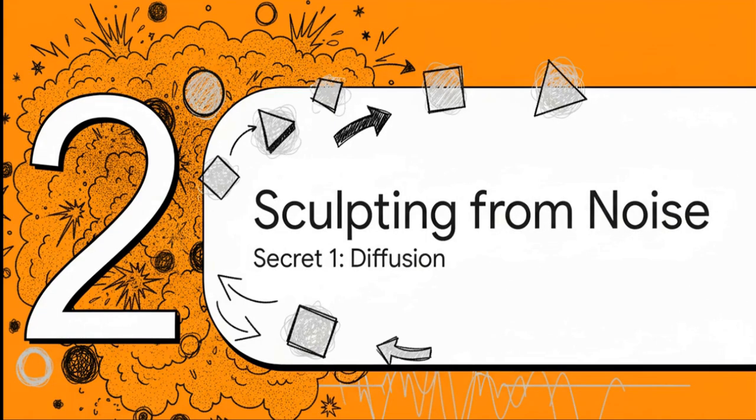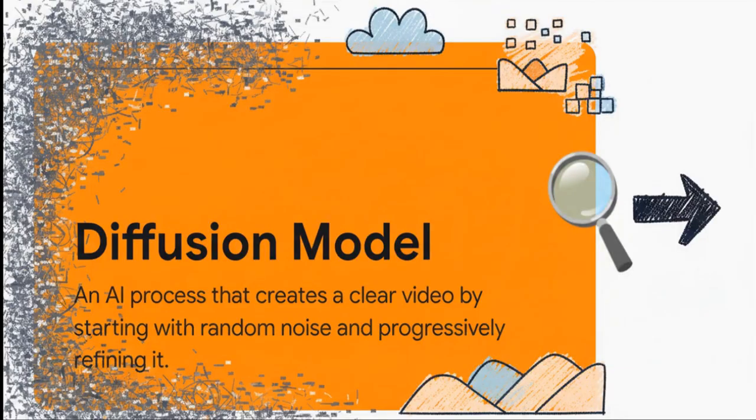Well, the process has two main secrets. The first one is all about sculpting video out of, believe it or not, pure chaos. It uses a concept you might have already heard of from AI image generators, the diffusion model. The idea here is absolutely fascinating. See, a diffusion model doesn't start with a blank canvas like a human artist would. No, it starts with a screen that's just full of what looks like old TV static, just random digital noise. Then, with your prompt as its guide, it starts cleaning it up, piece by piece.